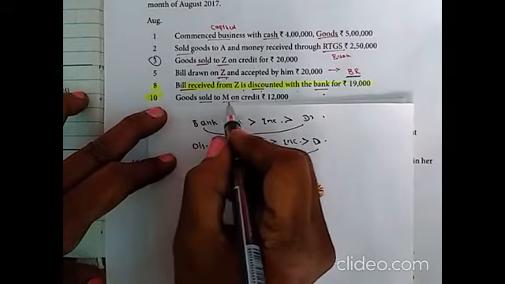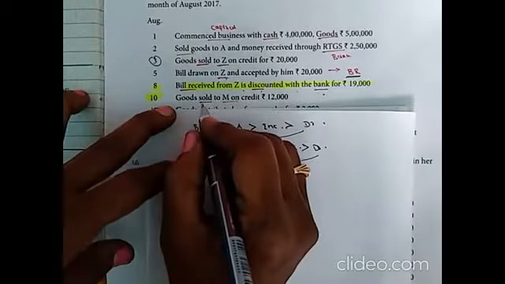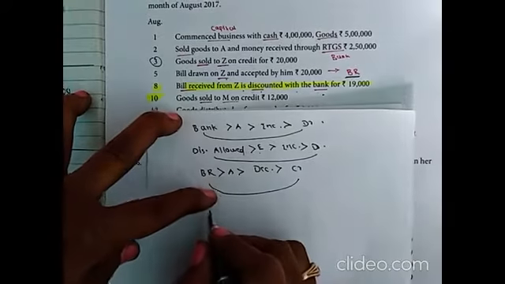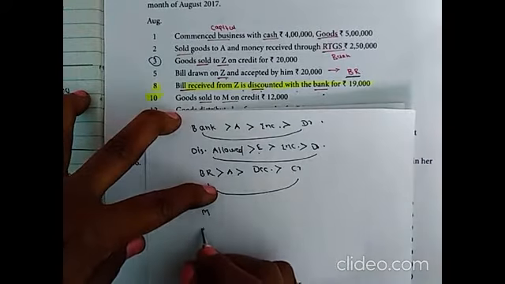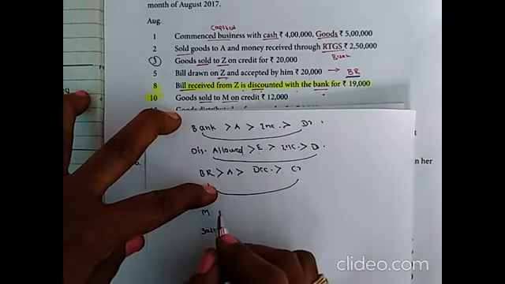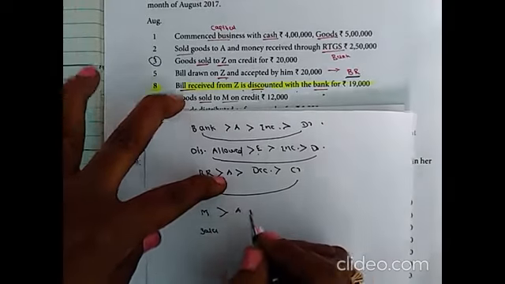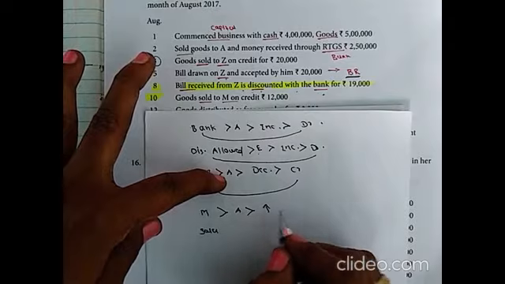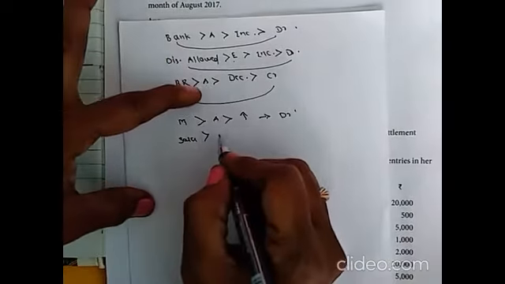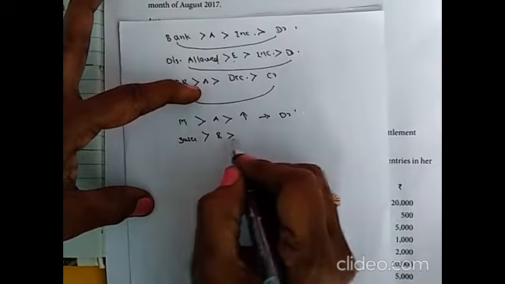Goods sold to M on credit. So the involved accounts are sales and M. Here M is a debtor, an asset. Asset increase, so debited. Sales is revenue, income, increase.